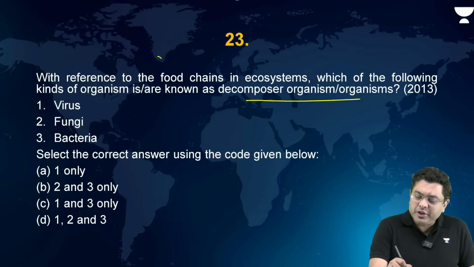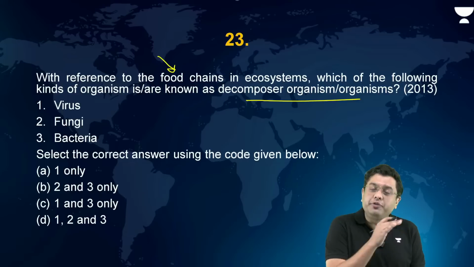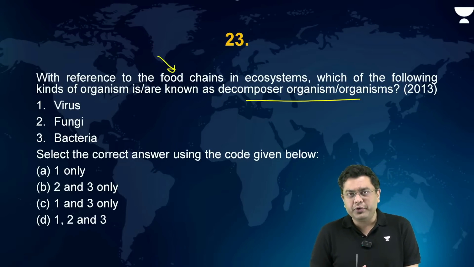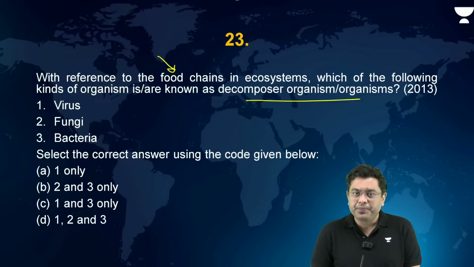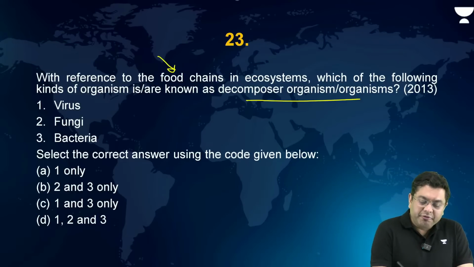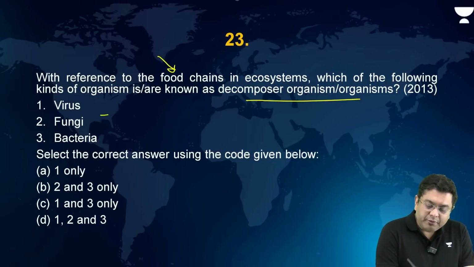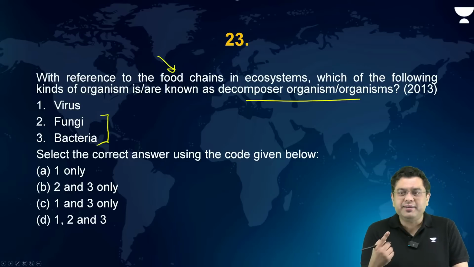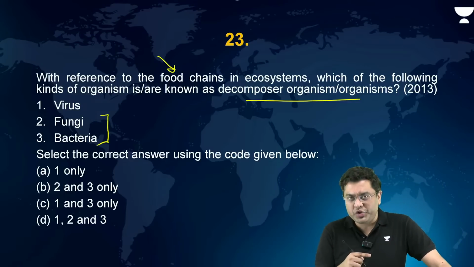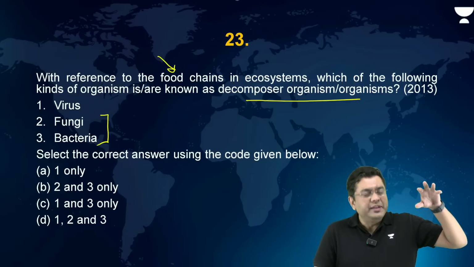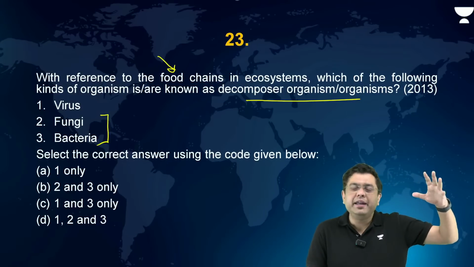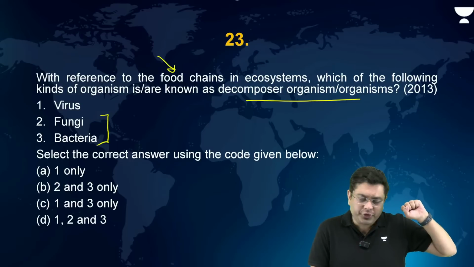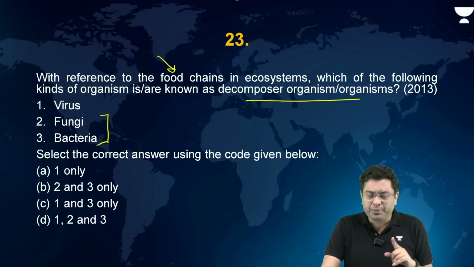Now, with reference to the food chains, which of these are decomposers? Virus, fungi, and bacterium. So basically here, fungi and bacterium will be the decomposers. Virus, they do not degrade a species, right? Virus mostly act only as parasites where they thrive in the body of the host species, damaging the host species.